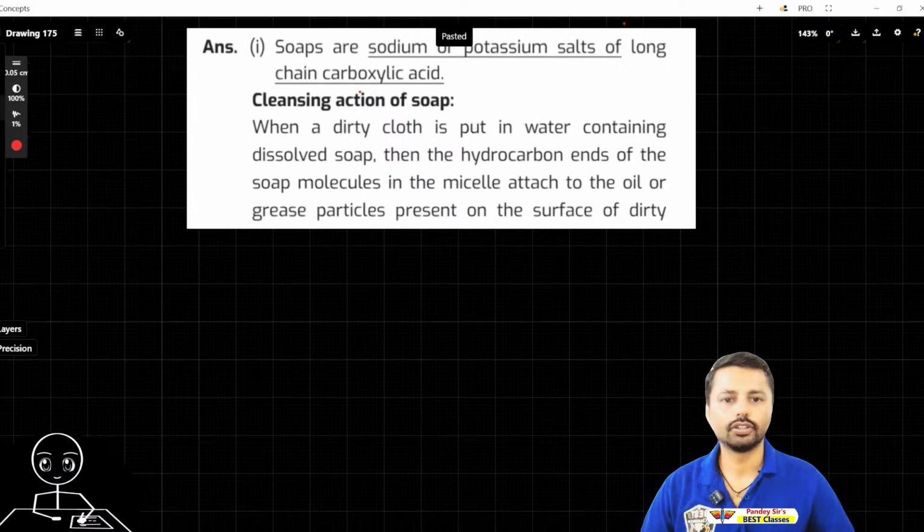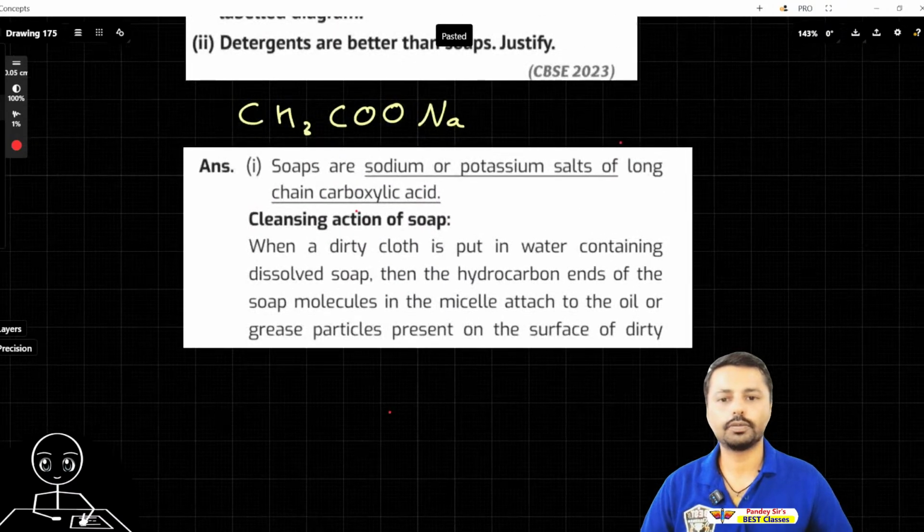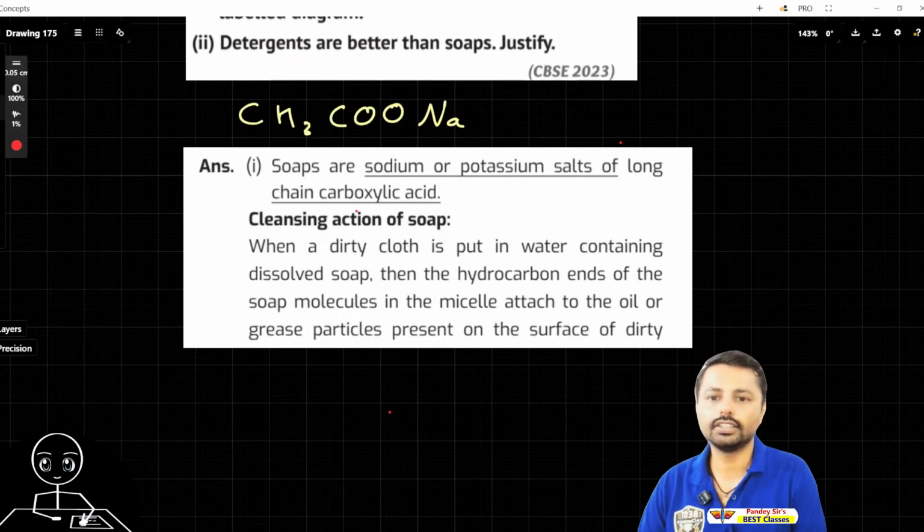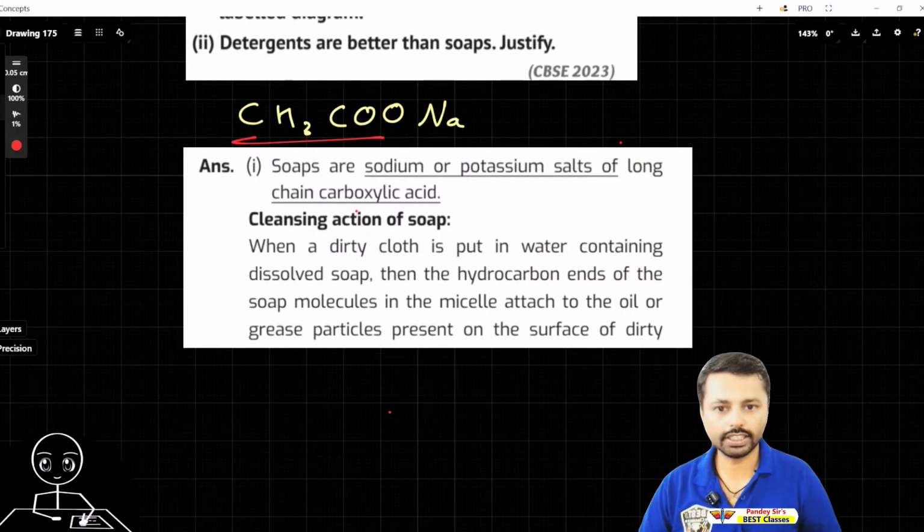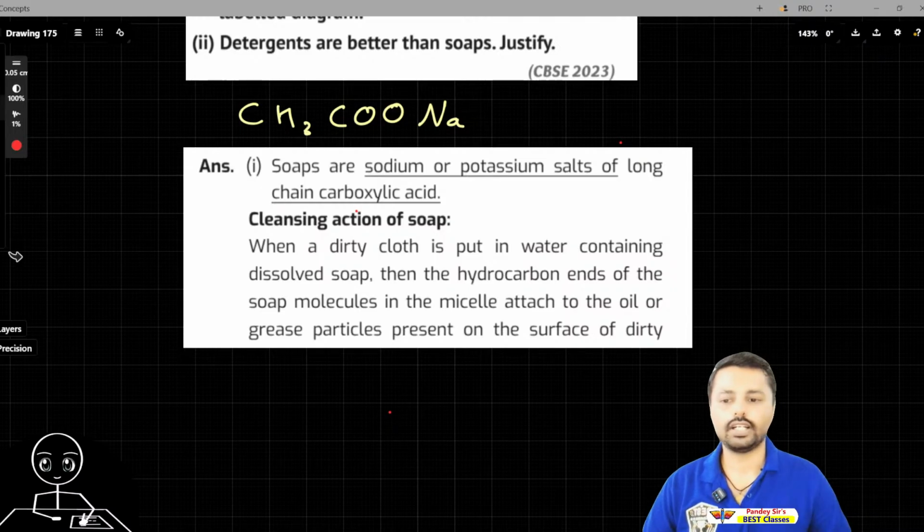Here is the soap, the sodium or potassium salt of carboxylic acid. This is the sodium salt of carboxylic acid. Okay, and then the cleansing action is there. Okay, dirty cloth.